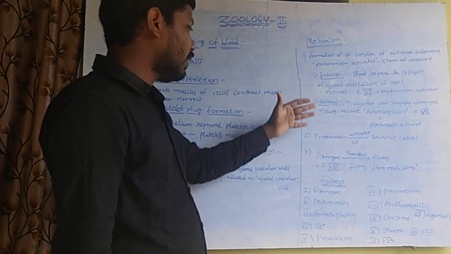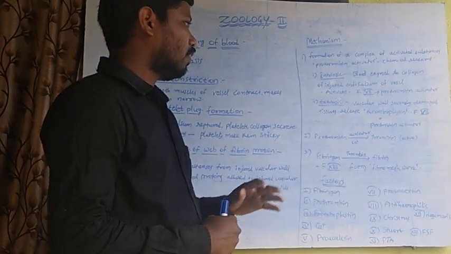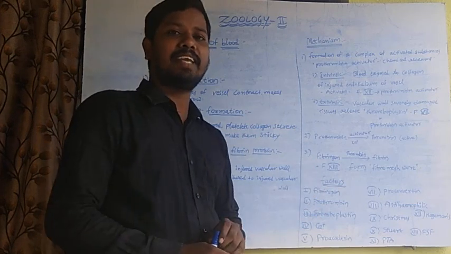So these three mechanisms are involved in hemostasis. There are many factors involved in hemostasis.